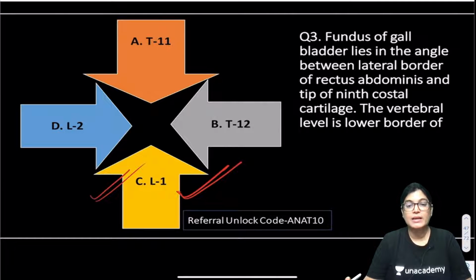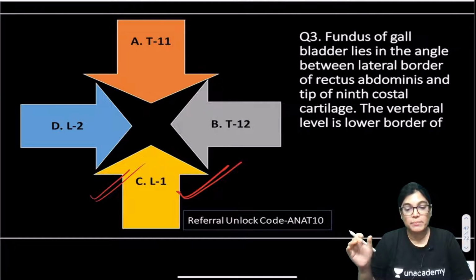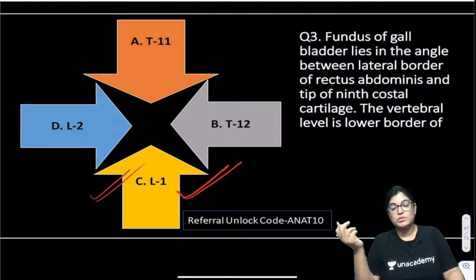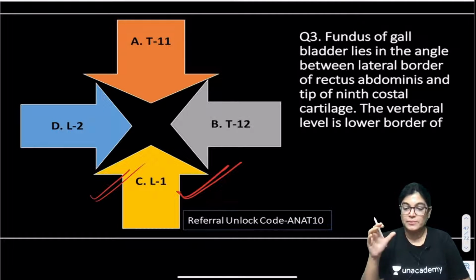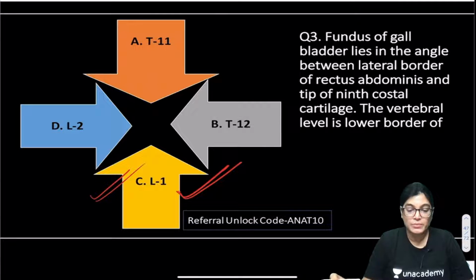The transpyloric plane is an important plane which we saw when we were studying the anterior aspect of the abdomen, in the introduction part with the abdominal quadrants. It lies midway between the xiphoid process of the sternum and going downwards, passing through the level of the L1 vertebra, okay.